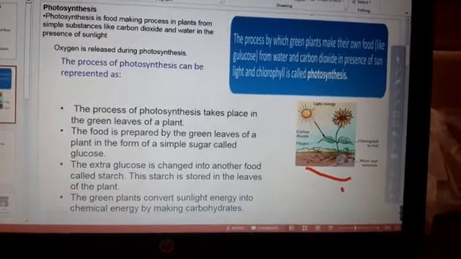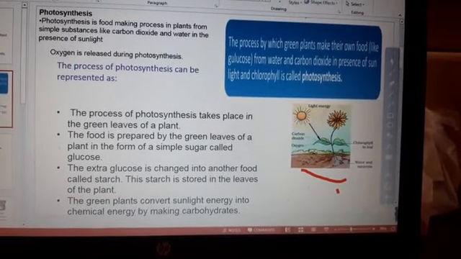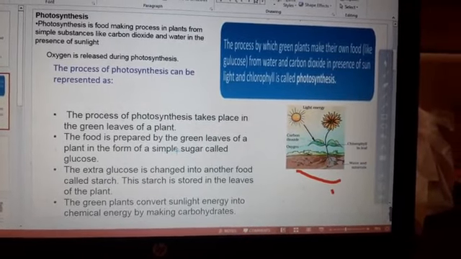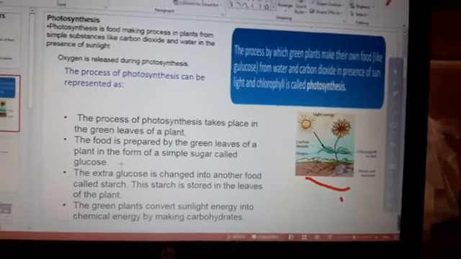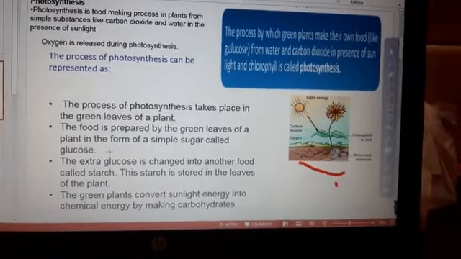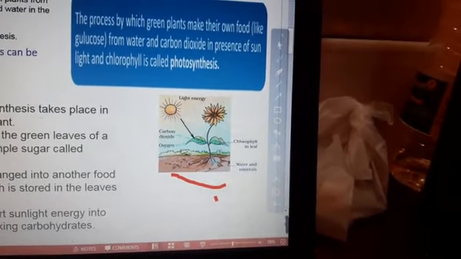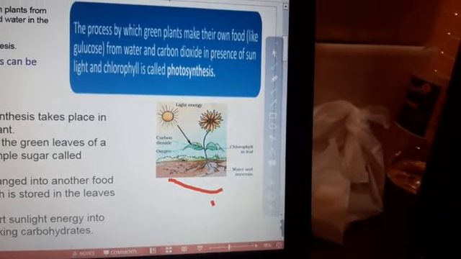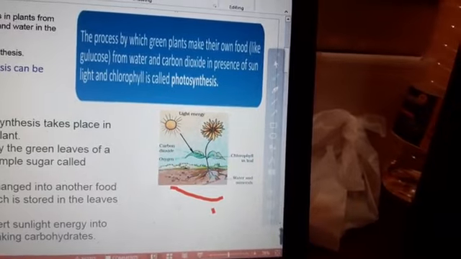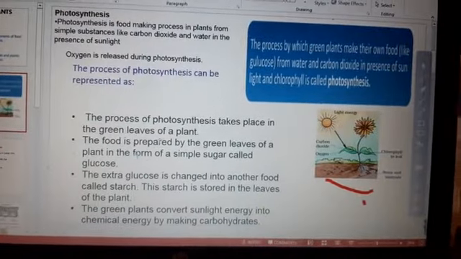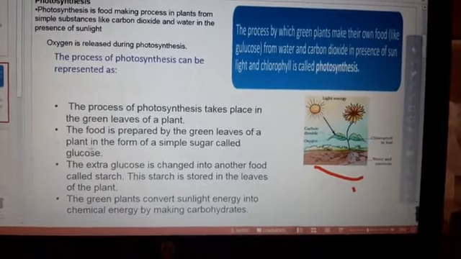The food is prepared by the green leaves of a plant in the form of a simple sugar called glucose.